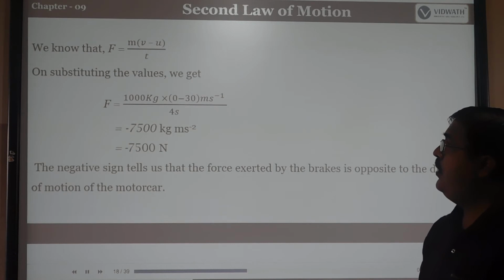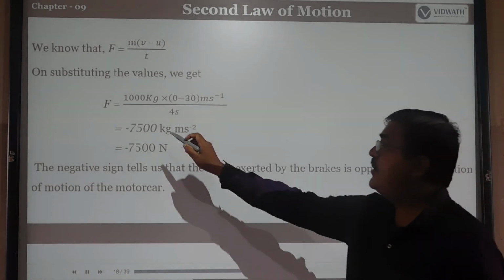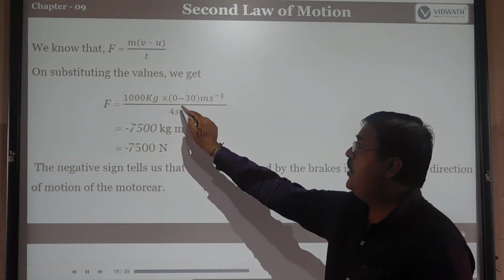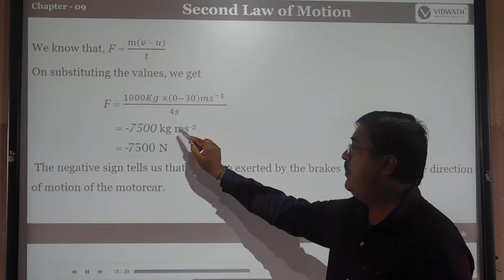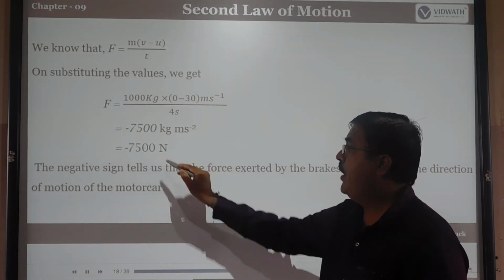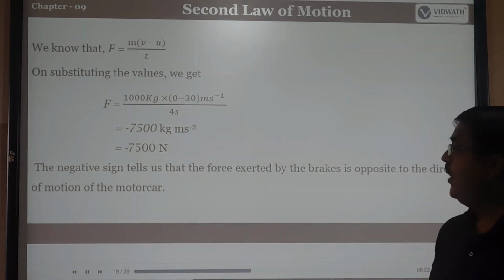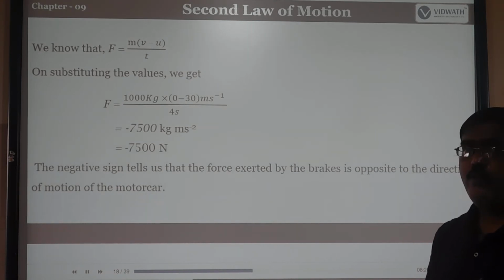We know that F is equal to m into (v minus u) divided by t. Substituting these values, m is 1000 kg, and the velocity change is 0 minus 30 meter per second. Simplifying, it becomes minus 7500 Newton. The negative sign means the force is exerted by the brakes opposite to the direction of the motion of the motor car.